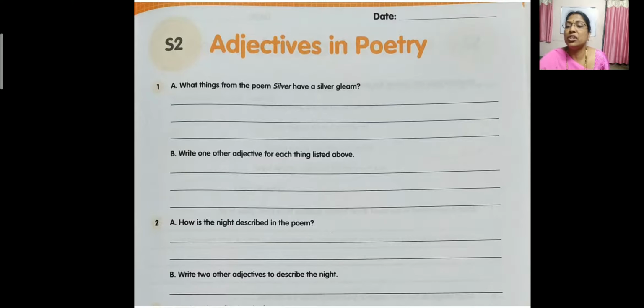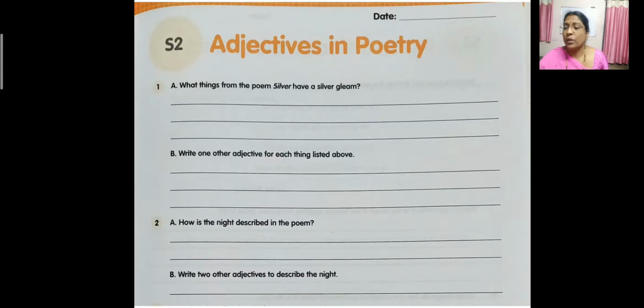Is this clear, children? In the first one, A and B, we have completed. Now next one, you see. How is the night described in the poem? It is very quiet, isn't it? The night is very quiet, no? So now also, if it is night time, it will be very quiet. So you can write, the night is described as quiet.